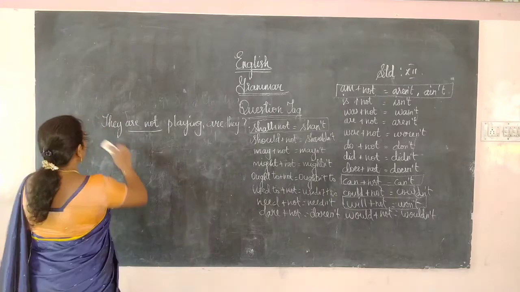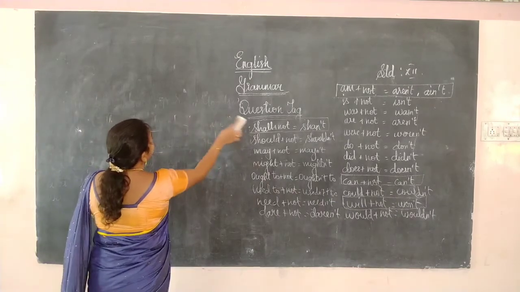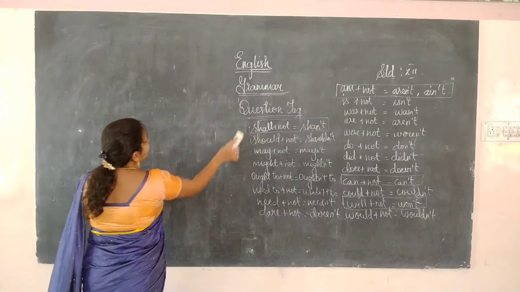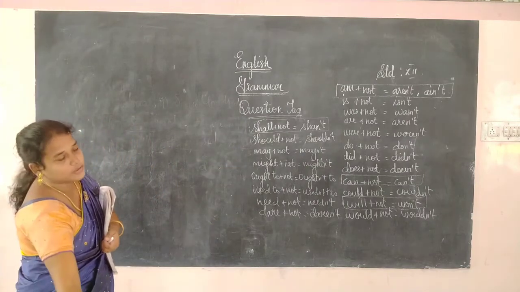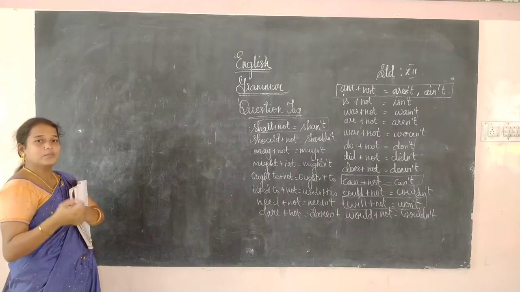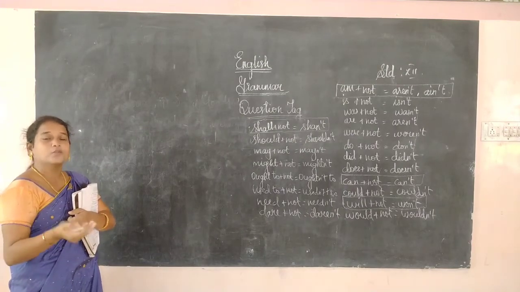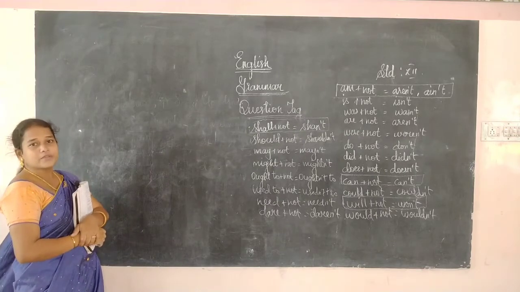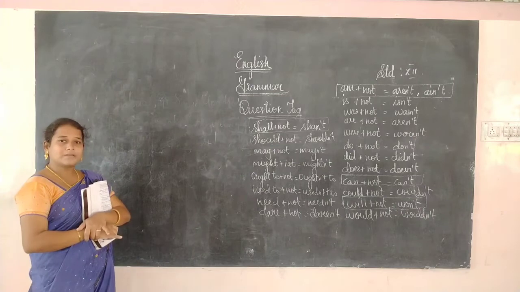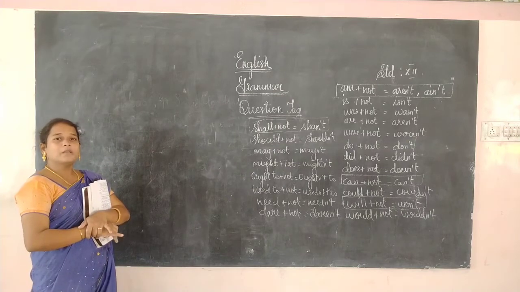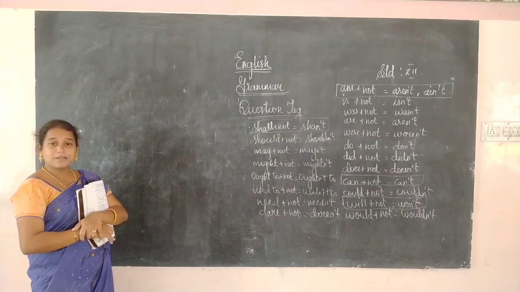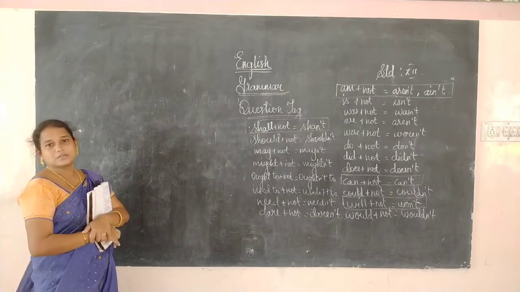Next, the third thing: if there is no auxiliary verb, what we have to do? The question will arise, the third question. If there is no auxiliary, we have to supply the do verbs according to the main verb. In present tense we will use do, in past tense we will use did, and in simple present, verb plus s, there we will use does.